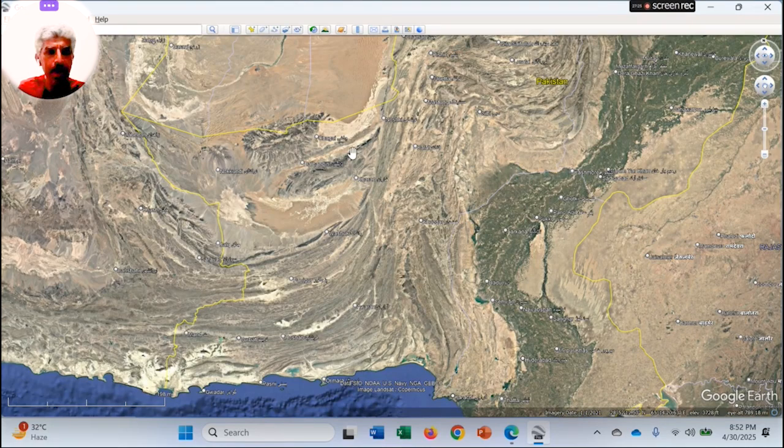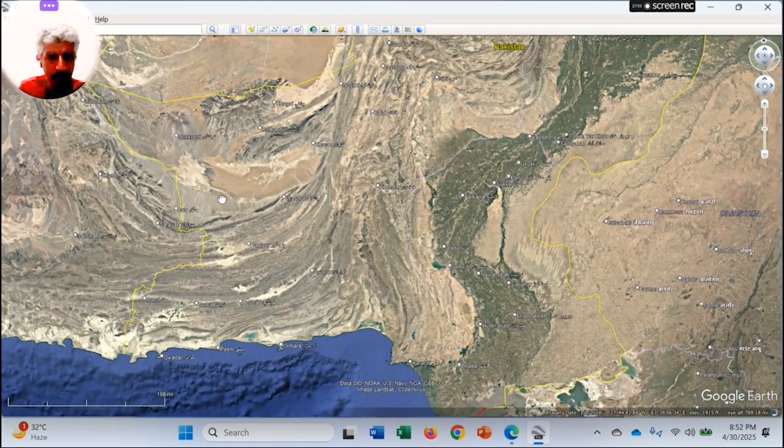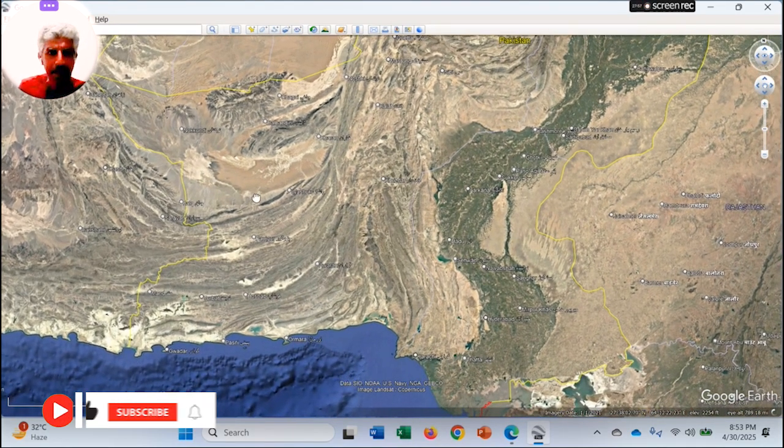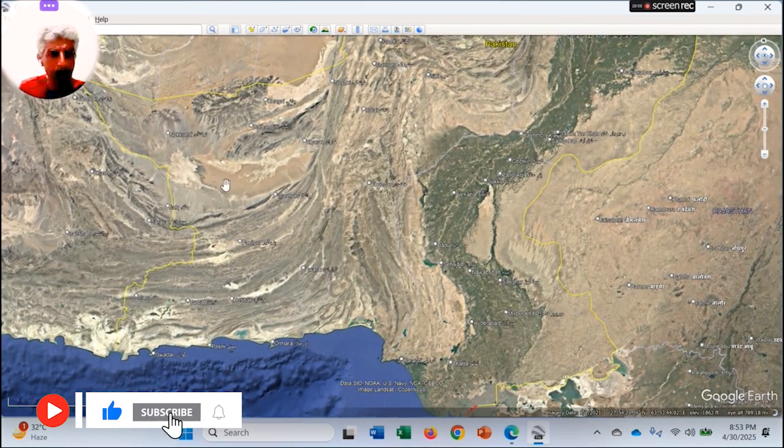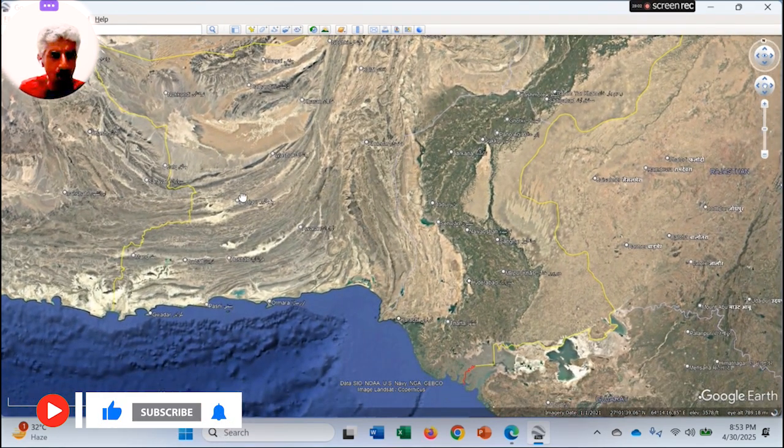So these are very important areas. Chagai, as I said, is the Chagai Hills region, and Chagai town is there. And here you can see Dalbandin, Nokkundi, Noshki and Zahedan, the Iranian town. So the Taftan border is there. There is a road connecting all these major towns in this region, known as the RCD highway, connecting Pakistan with Iran through road. So this is the topography, and I was talking about the salty lakes over here.